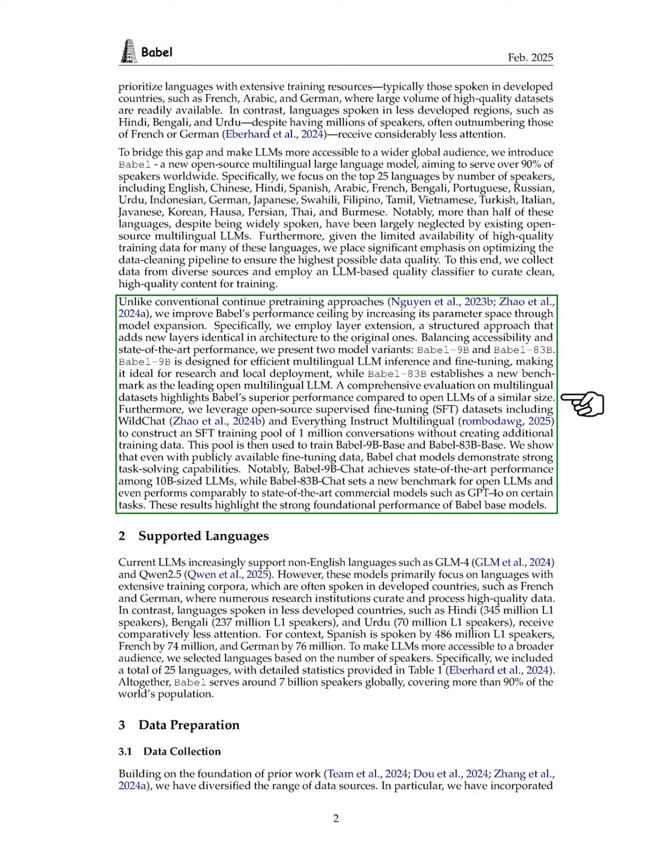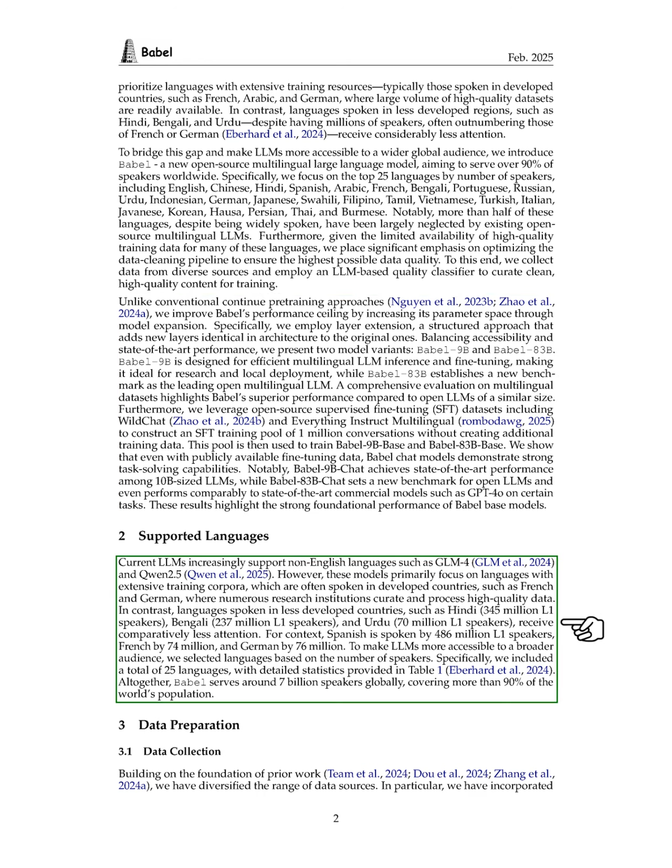In terms of supported languages, we note that while current LLMs like GLM-4 and Qwen 2.5 are expanding their support for non-English languages, they still focus on those with extensive training data from developed countries. In contrast, languages from less developed countries, such as Hindi, Bengali, and Urdu, receive less focus despite their large speaker populations. To ensure broader accessibility, we selected 25 languages based on the number of speakers, ultimately covering around 7 billion speakers globally, which is over 90% of the world's population.